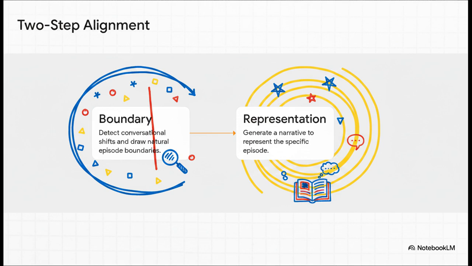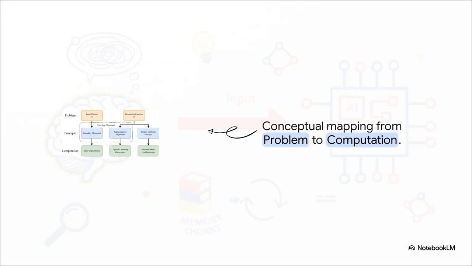It generates a concise title and a really rich third-person narrative of that specific event. What's absolutely fascinating here is seeing how cleanly the input chunking problem maps directly to our cognitive principles and then all the way down to specific computational modules. On the left, you've got the input chunks problem, which is solved by boundary alignment, and that computationally translates to topic segmentation. Then in the middle, the representational alignment principle becomes episodic memory generation. We are literally hardwiring psychological principles directly into the architecture of the code.